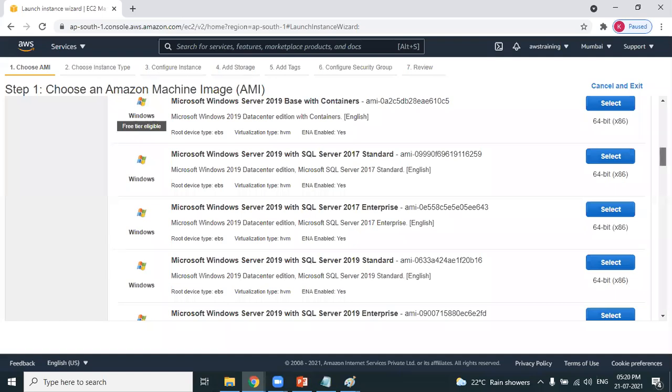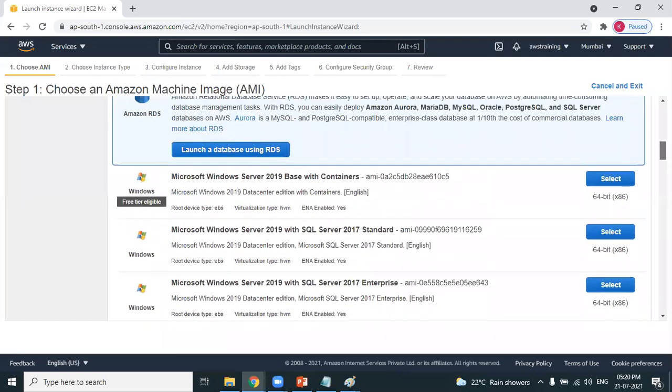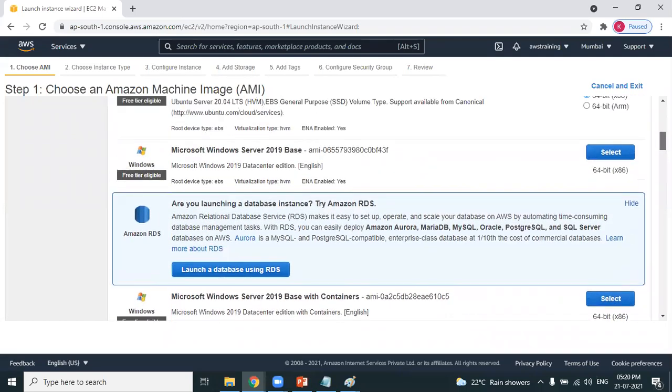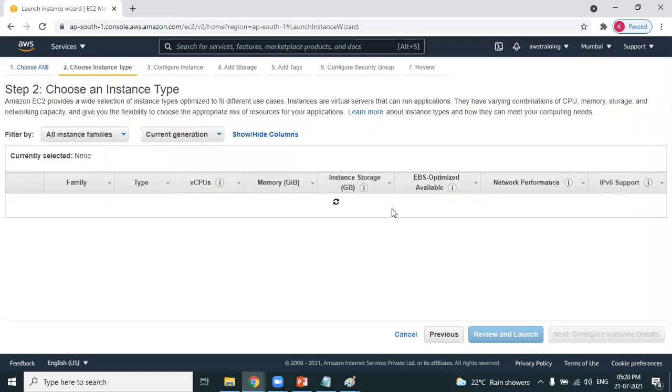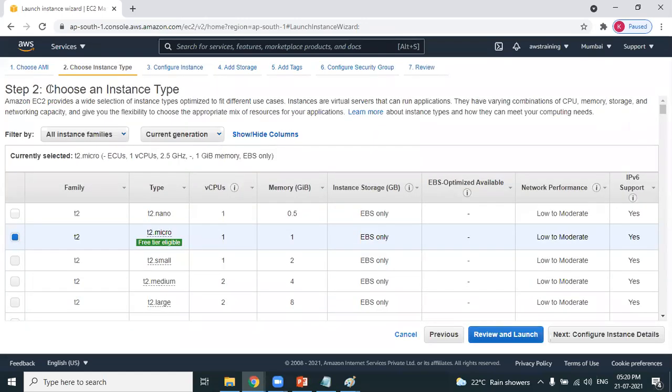So do you remember what we have created is a free tier account, a basic account. So please make sure that you get the free tier option. So I want to create, yes, you are right, an Ubuntu machine. Step 1, select the operating system. Step 2, instance type.